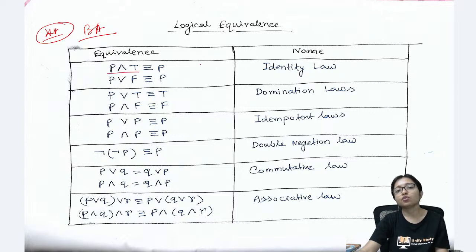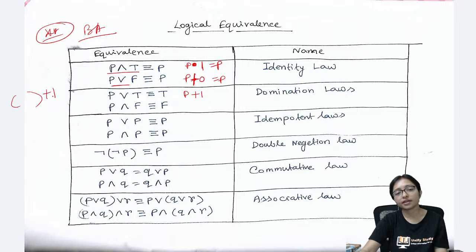P and 1 means P dot 1, multiply by 1, that is definitely P. P dot 0, that is multiply by 0, what will it be? That will be 0. But P plus 0, P or 0, that is P. Whenever I am doing P plus 1, this is very important.